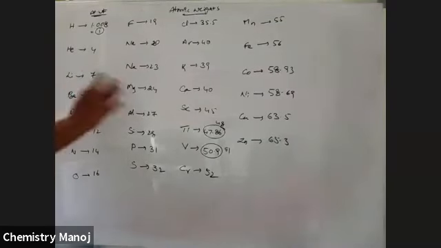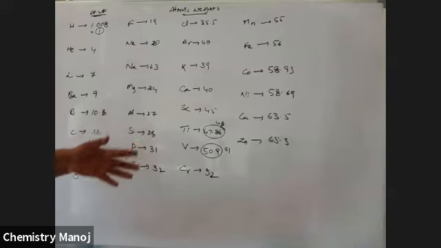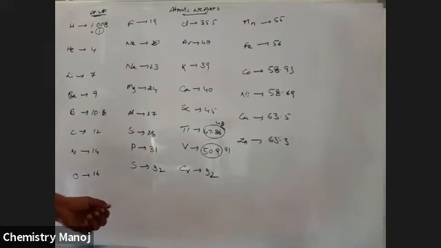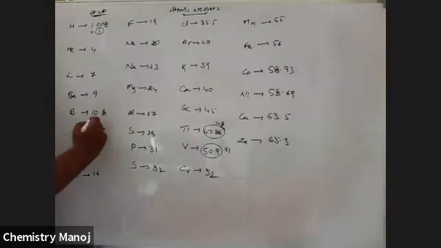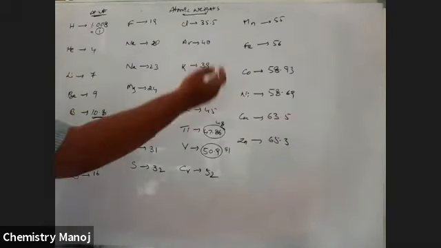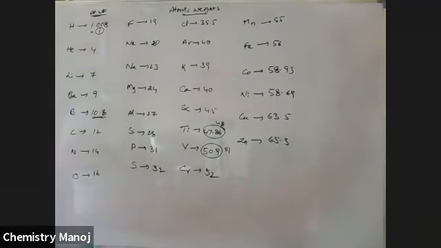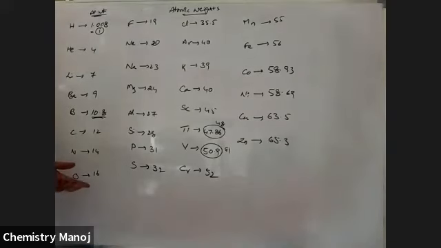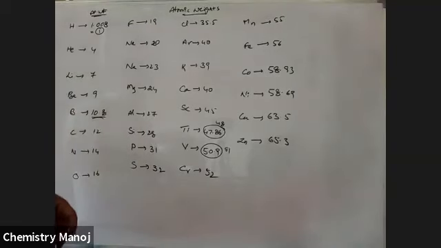These are the different atomic weights which are available. Up to 30, these are very, very important values. Please remember all these values. This is a very important concept. Once again, for most of the elements, the atomic weights are fractional values. These fractional values are due to the availability of isotopes, whose percentage abundances are completely different. Please note down all these values.